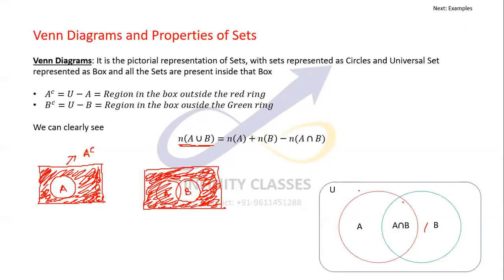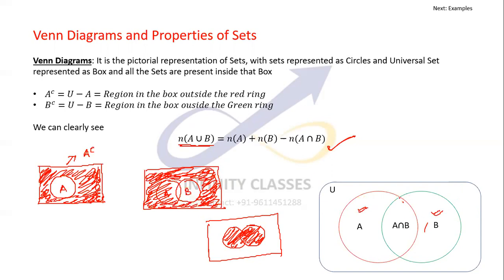So this is the very famous formula for the number of elements in sets, which you should remember. I'll explain it again. This is set A, this is set B, and I have to calculate A union B, which is this portion. What I have to do is calculate the number of elements in the red one and the number of elements in the green one.